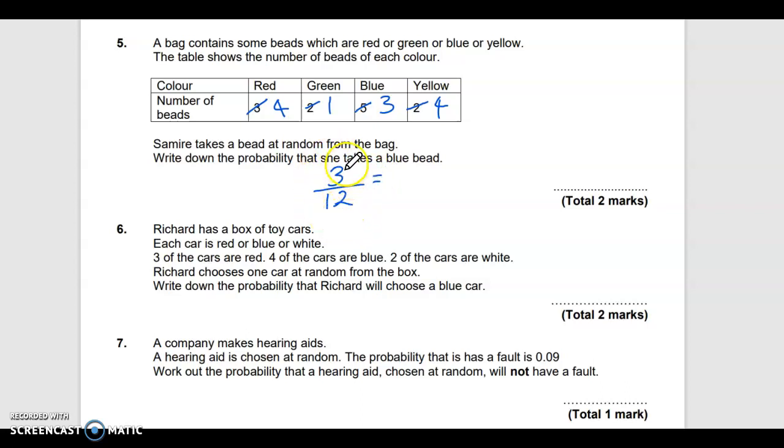They're both in the 3 times table. So this divided by 3 is 1, this divided by 3 is 4. So that is why this is worth 2 marks if you have to cancel it down. So you have a go with your numbers.